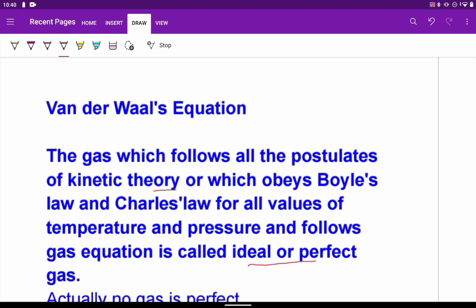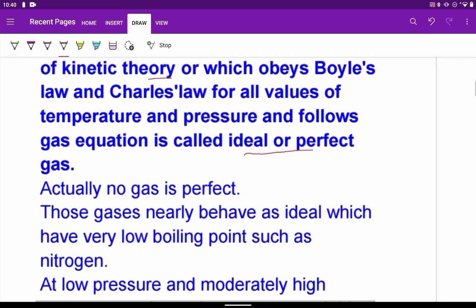But in reality, such gases do not exist. Actually, no gas is perfect. So we can expect a near ideal behavior for some gases like nitrogen, which have a very low boiling point. Because actually what happens at very low pressure, the gas molecules are widely separated. Since they are widely separated, there will be no effect of intermolecular attraction, because intermolecular attraction is actually present, which is not considered when we were writing the kinetic theory.